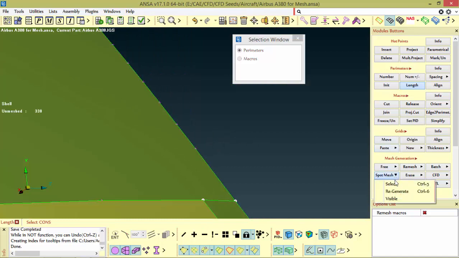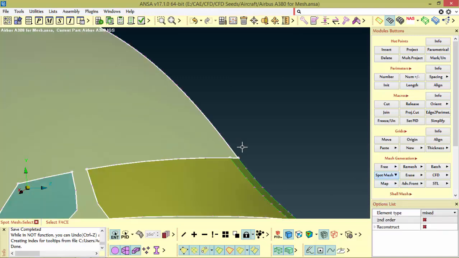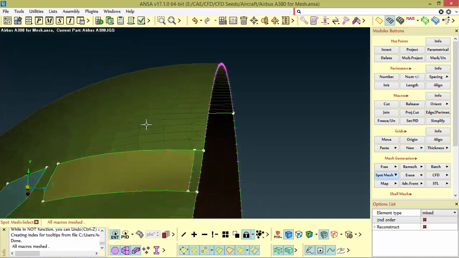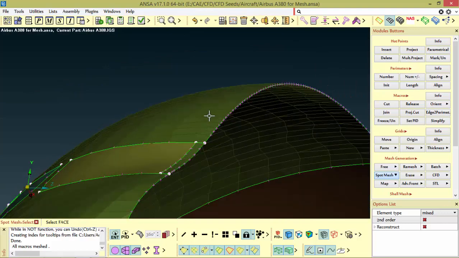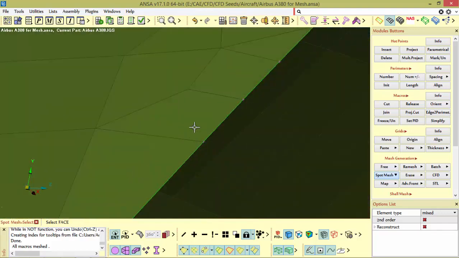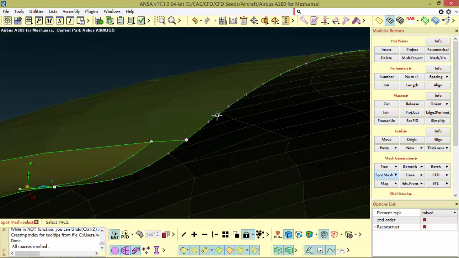Simply, if you mesh this one surface, you can understand. So going to the mesh generation tab and selecting spot mesh, and just selecting the surface to be meshed, you can see this.